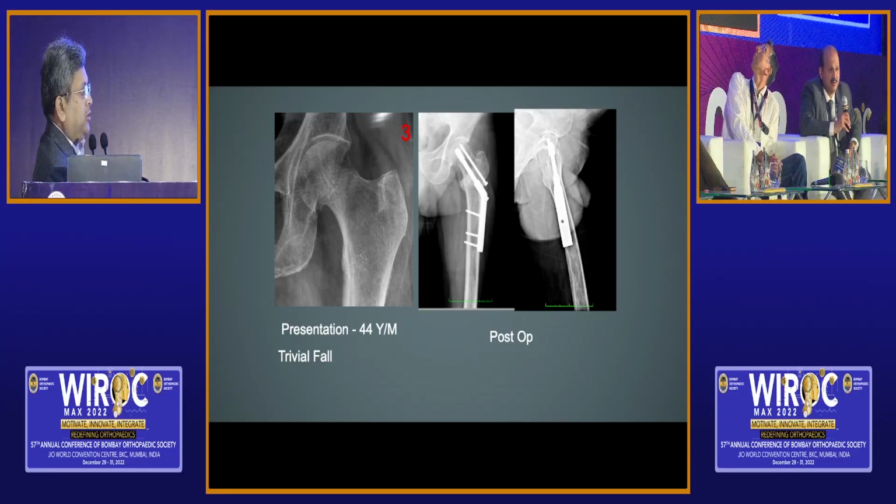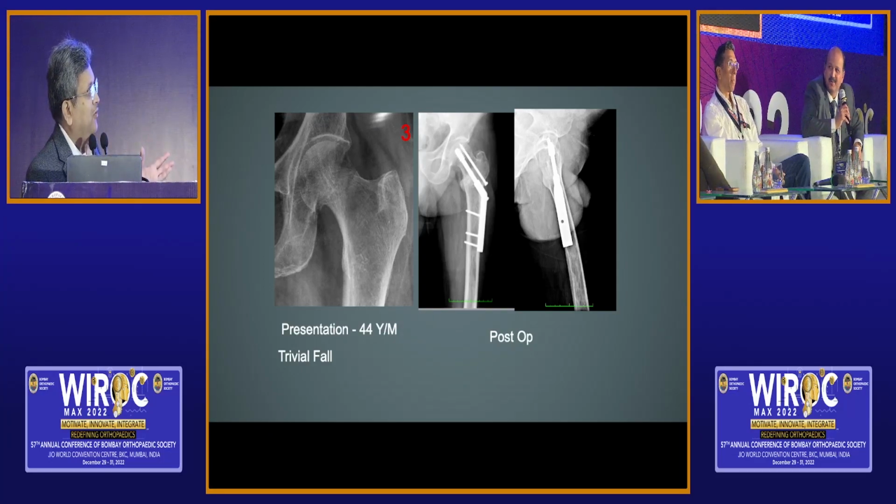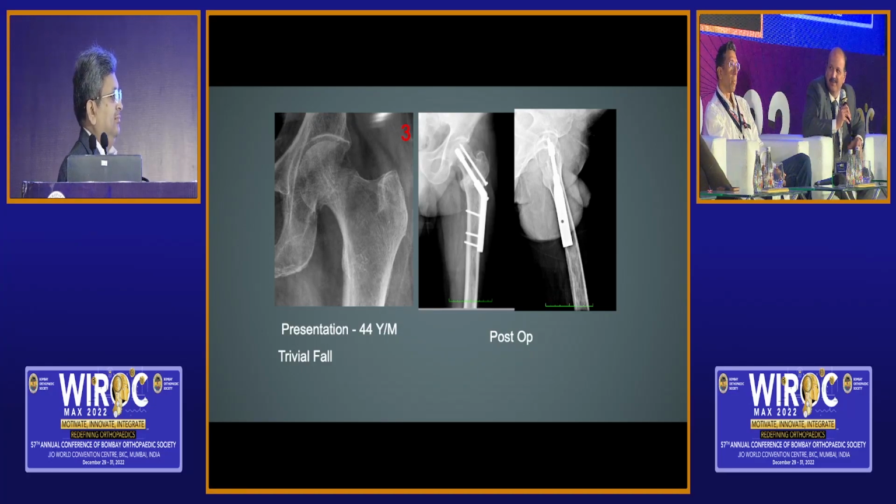DHS and a derotation screw. All of us agreed that this is the strongest implant. And this is the quality of reduction in AP and lateral. This looks good as a post-op X-ray, but vertical fractures usually tend to loosen after. So there's always a dilemma in such cases.